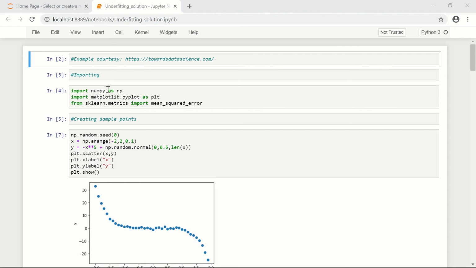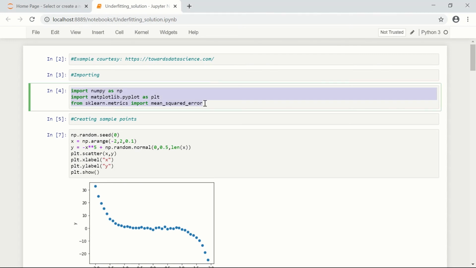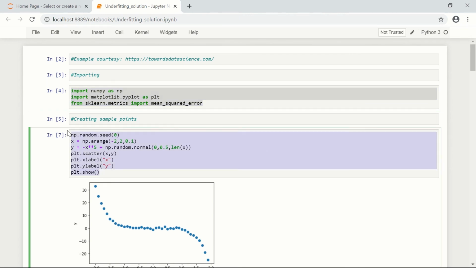We first imported the important libraries we needed, and then we created a sample dataset with some randomness in it, and here is the plot of the problem.